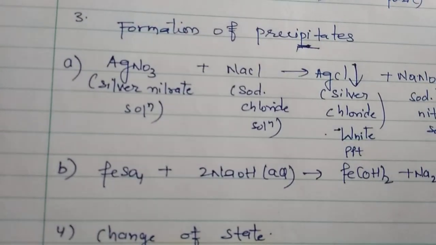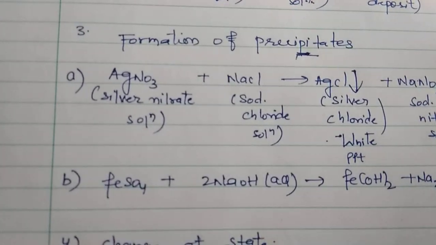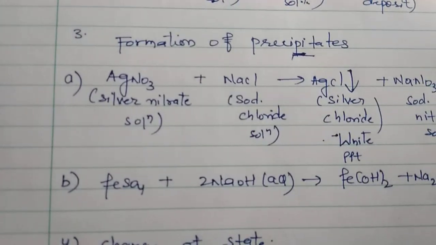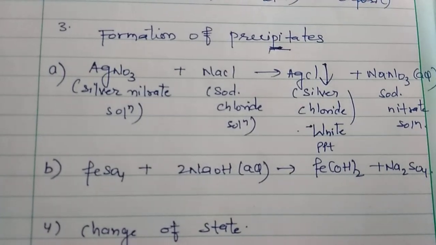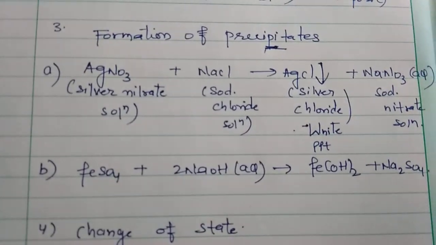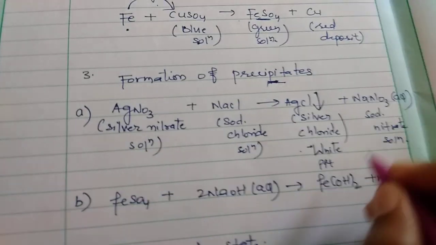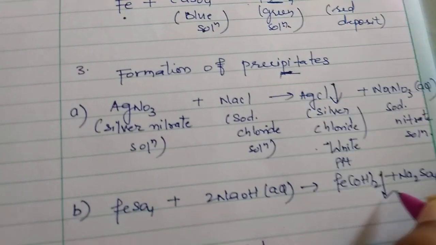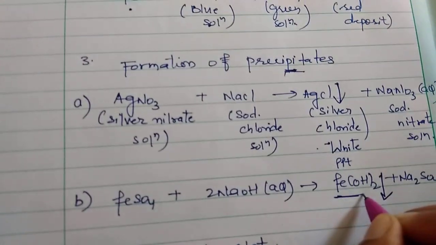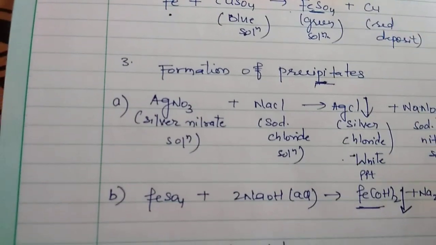You can see a second example also in your books. When ferrous sulfate solution is added to sodium hydroxide solution, a dirty green colored precipitate of ferrous hydroxide is formed. Ferrous hydroxide is formed as a precipitate.